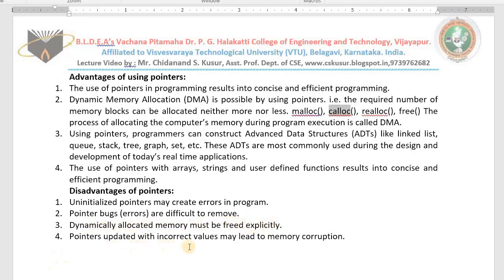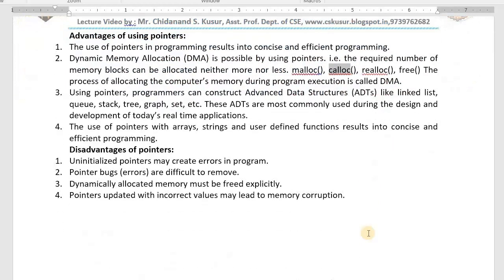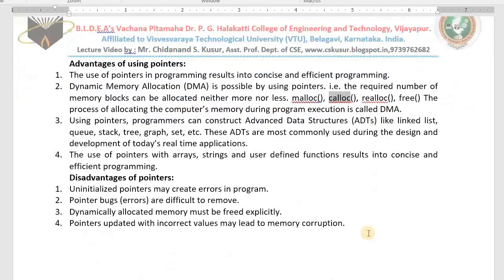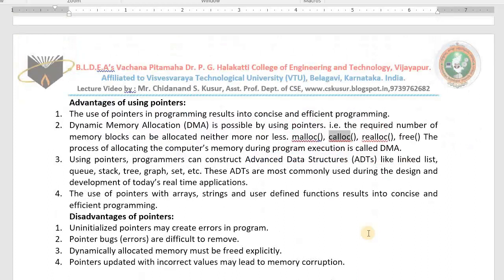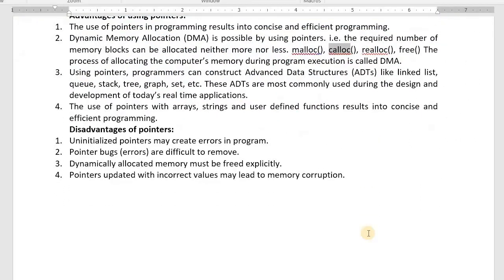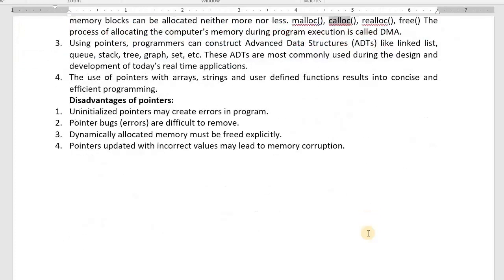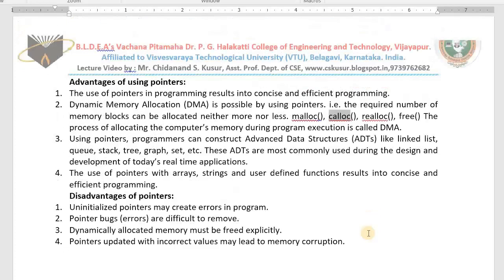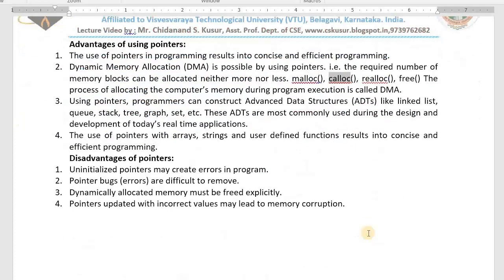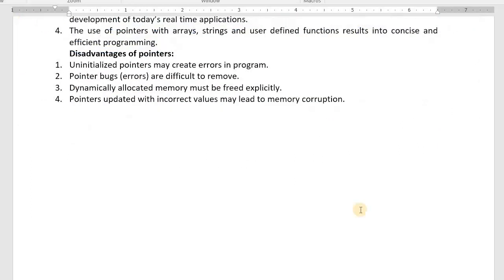Pointers updated with incorrect values may lead to memory corruption. You need to be very careful. Pointers are helpful, but you need to be very careful while using pointers. In interviews also they ask you what are the advantages of using pointers, what are the drawbacks. You need to have the knowledge of all these things so that you can answer correctly. In today's class I taught you advantages of using pointers as well as disadvantages of using pointers.